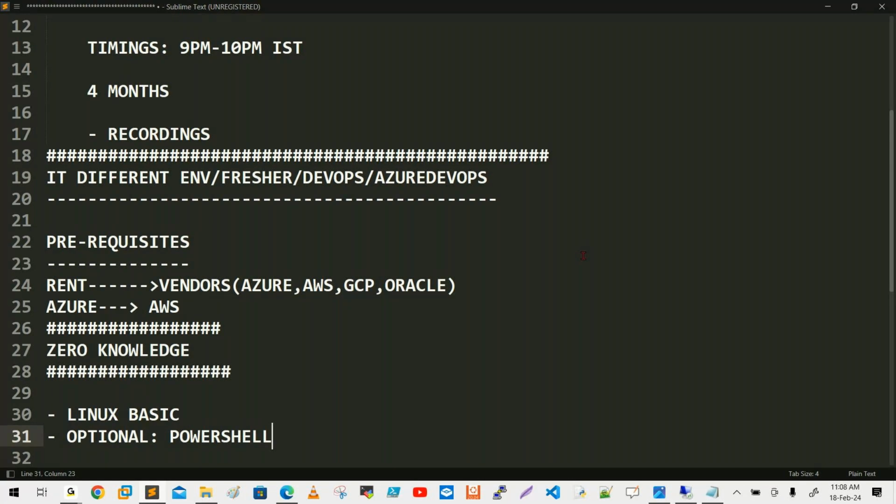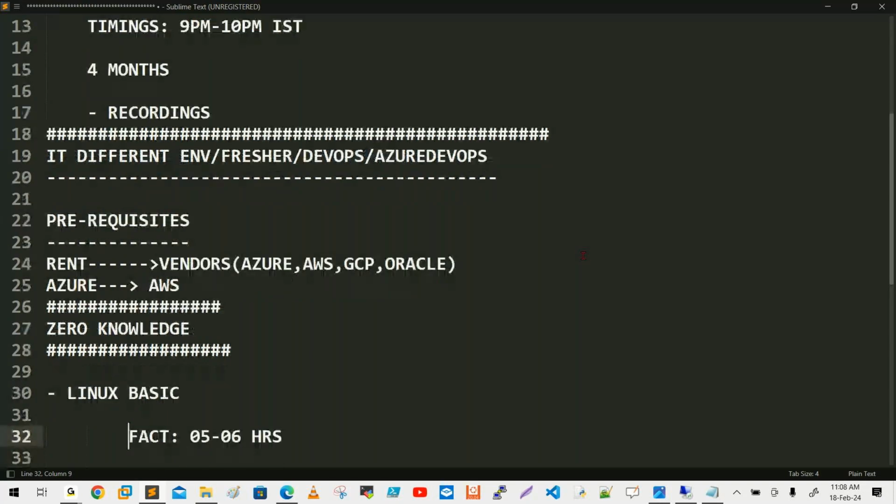Guys, here Linux basics are required, but I am going to cover Linux basics in 5 to 6 hours. Whatever is required for cloud, I will take live sessions for it in this training. I am going to take the training for the Linux environment. Believe me, I am going to explain networking basics also from zero.